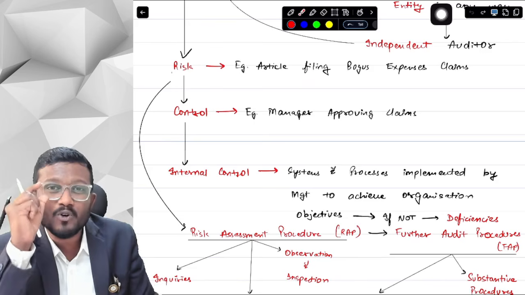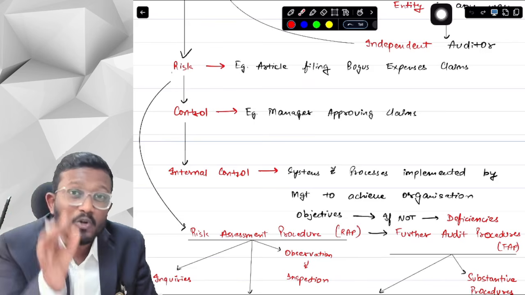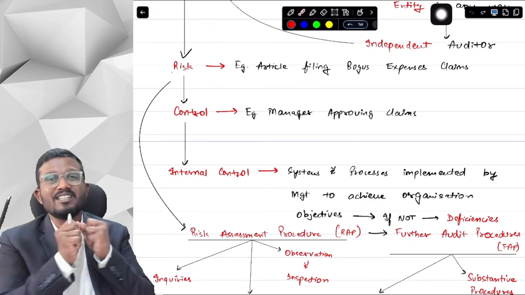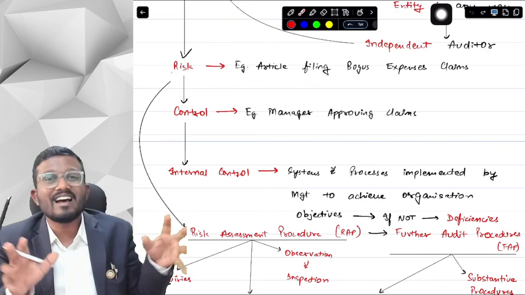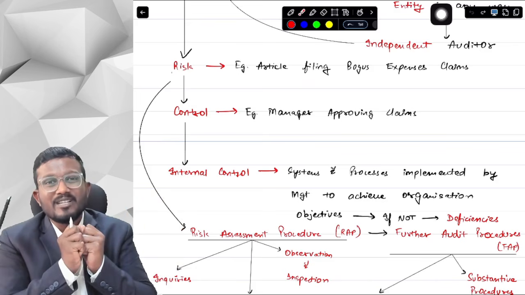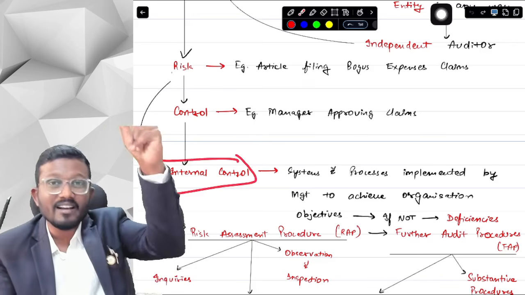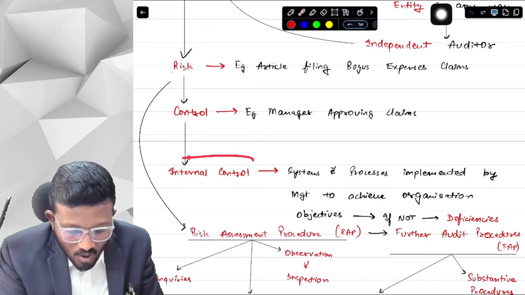We just don't have to look at the financial statements amount. We also have to look first and foremost at the risk that is present in the organization and what all controls are applied by the organization to control that risk. And those controls are called internal controls.